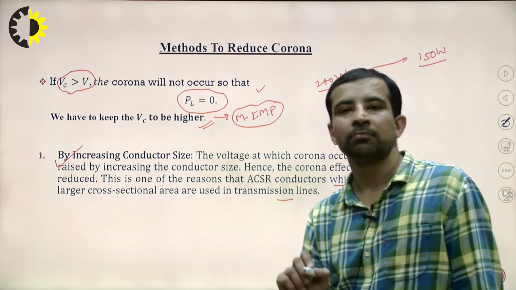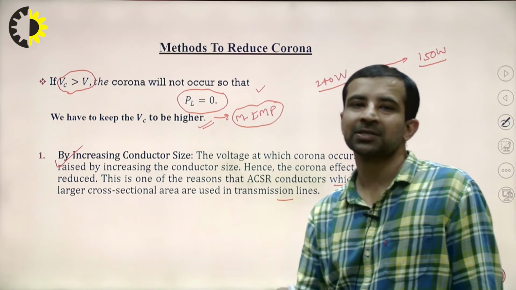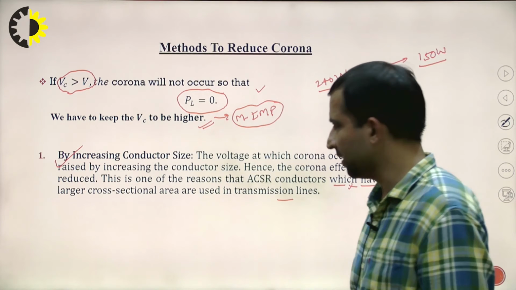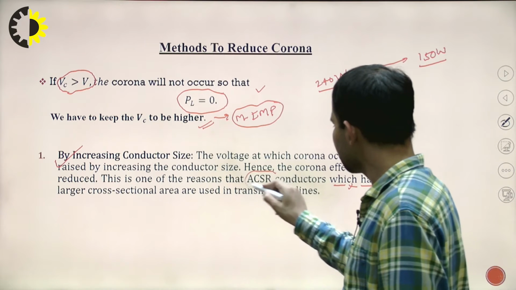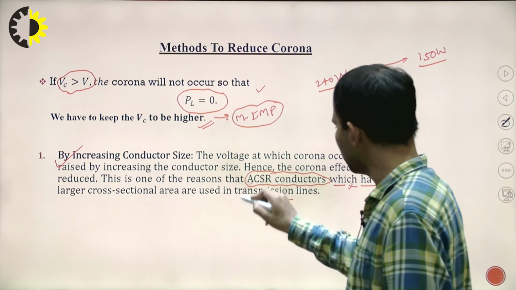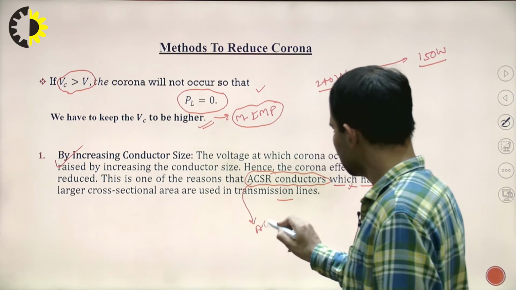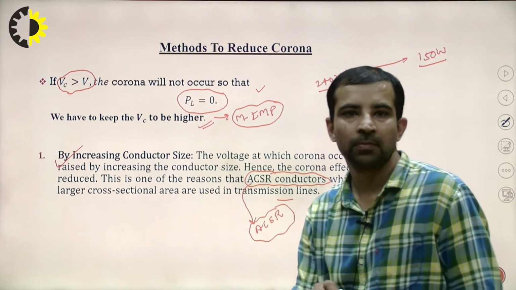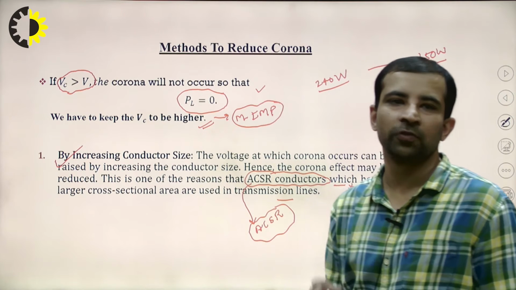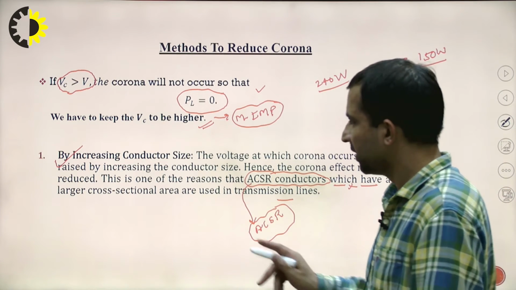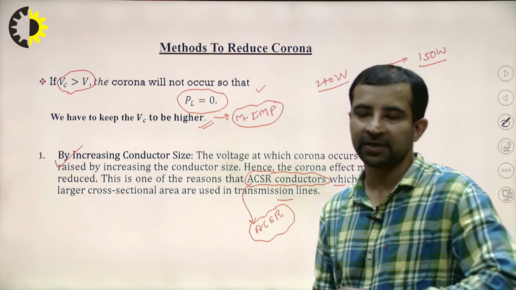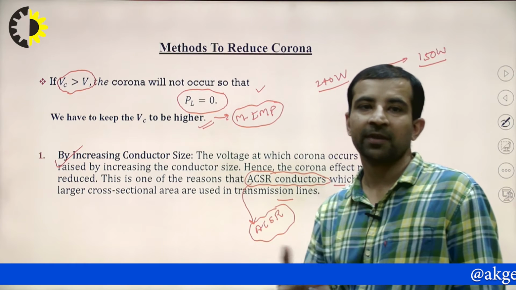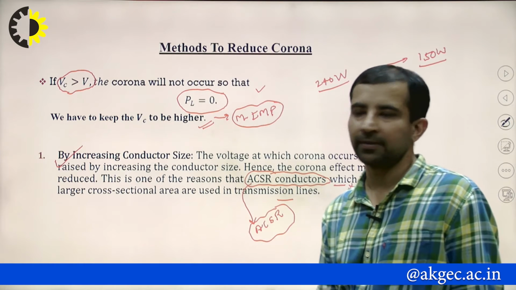So how can you increase the size of the conductor? There are different categories of conductor, out of which ACSR, steel core aluminum reinforced conductor. They are used for increasing the size of the conductors. I will also explain how the size of the conductor is increased. Basically, that is how we will make the VC to be higher.